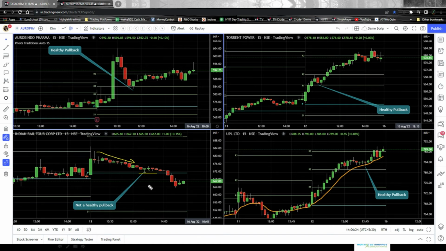So where should be your entry? You should enter at the high of this candle, right? But did the trade initiate? Of course, the answer is no. So there will be two scenarios here. One trader will initiate the trade at this candle itself. In that case, the stop loss will be hit. The stop loss should be kept below this support line.